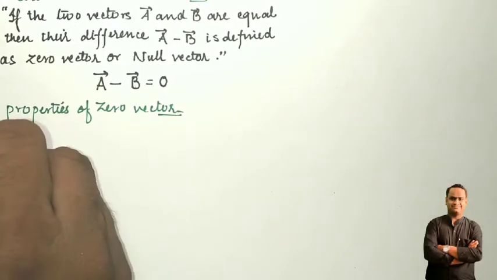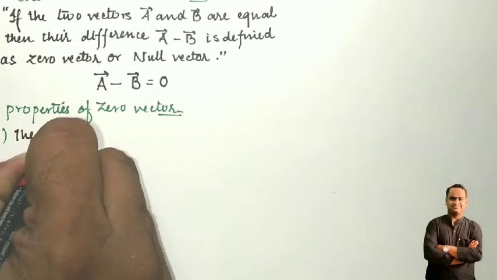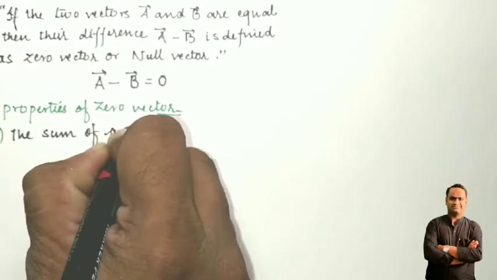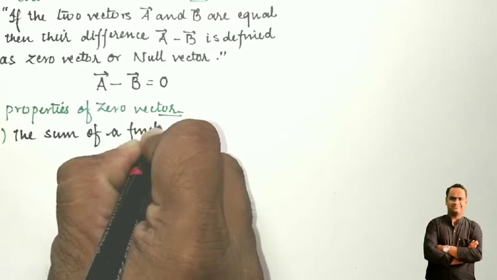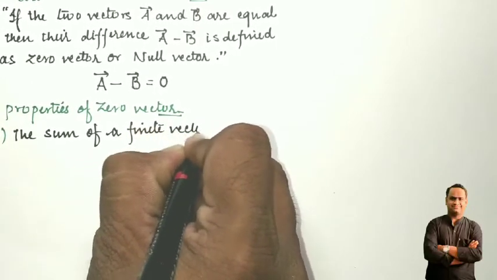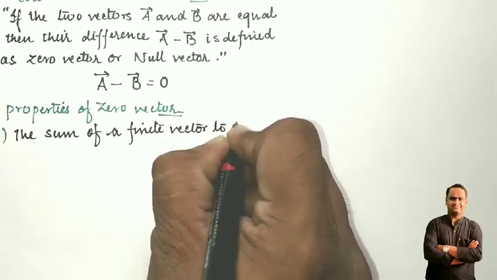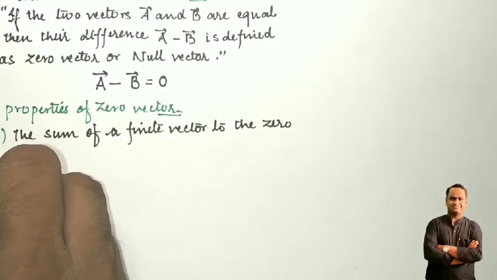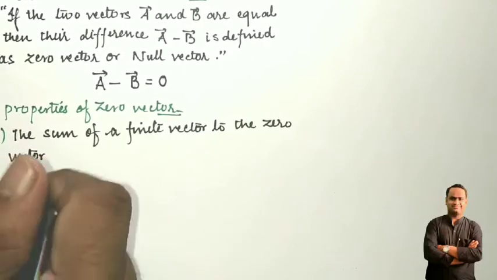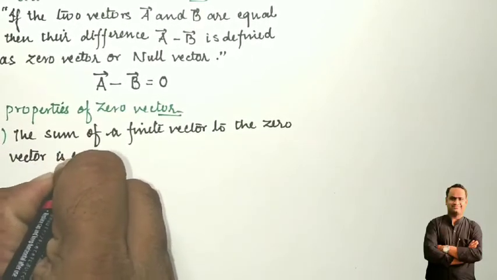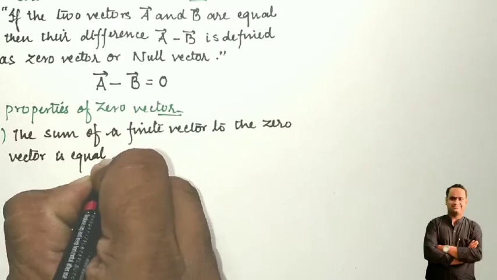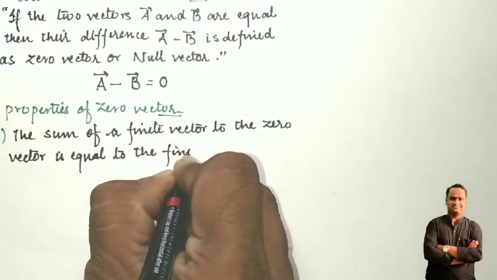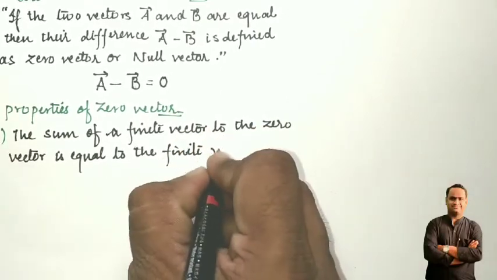So here I am writing: the sum of a finite vector and the zero vector or null vector is equal to the finite vector. It means that in the result we get the finite vector.